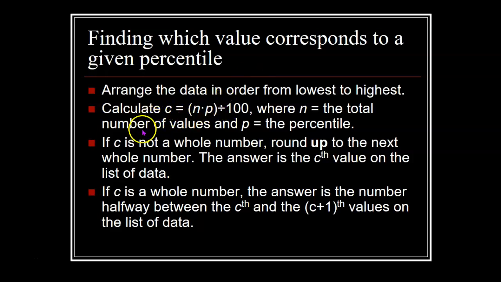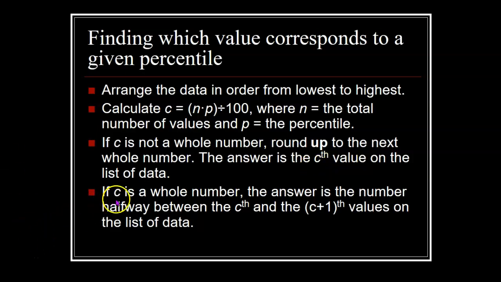So here's how that works. If what you get for C is not a whole number, like if it has something after the decimal point, round it up to the next highest whole number. And that tells you where to look on your list of values. The final answer is the Cth value on the list of data. Like, for example, if C came out to be 3.6, you would round that up to 4, and the answer would be the 4th value on the list.